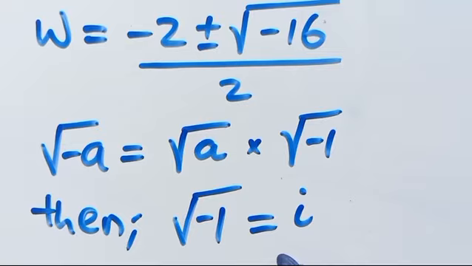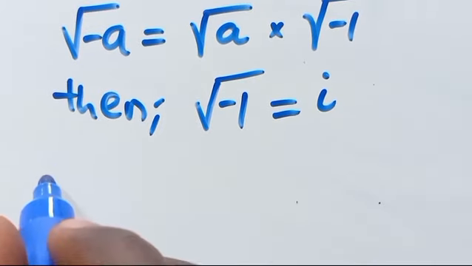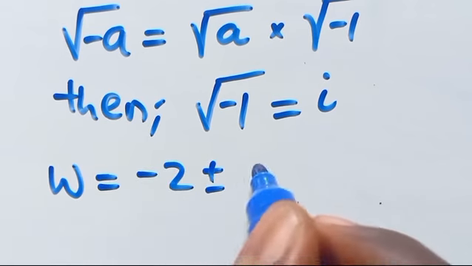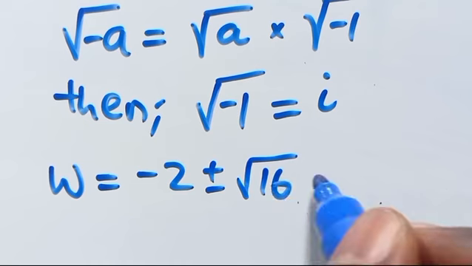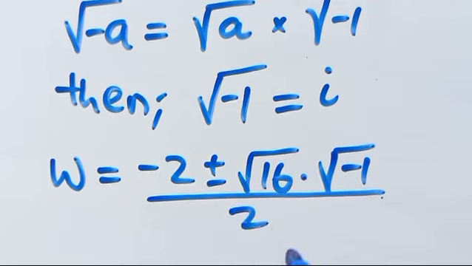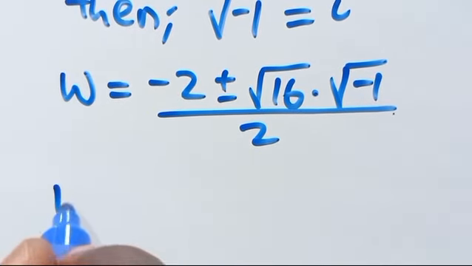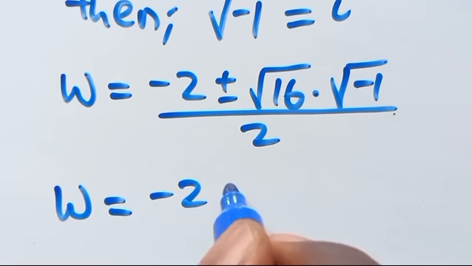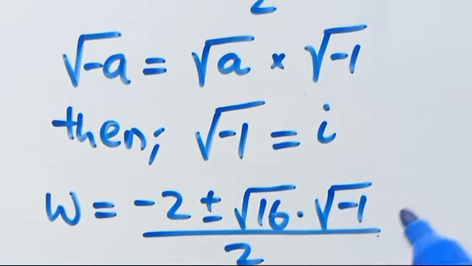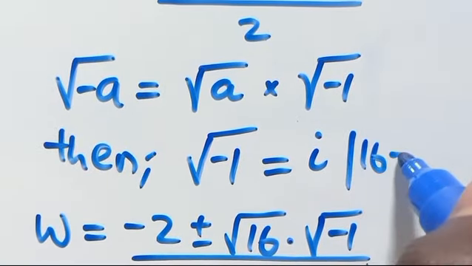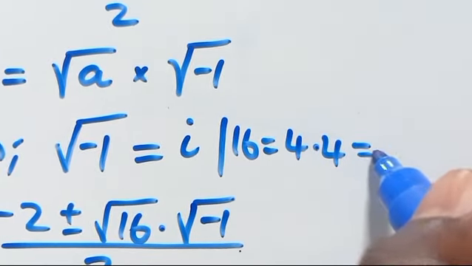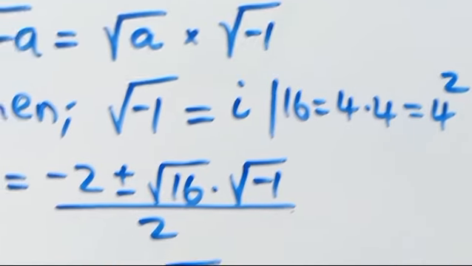So from here, we are going to have W equals minus 2 positive or negative root of 16 times root of minus 1, over 2. 16 is a perfect square. We can have 16 as 4 times 4, which equals 4 square.